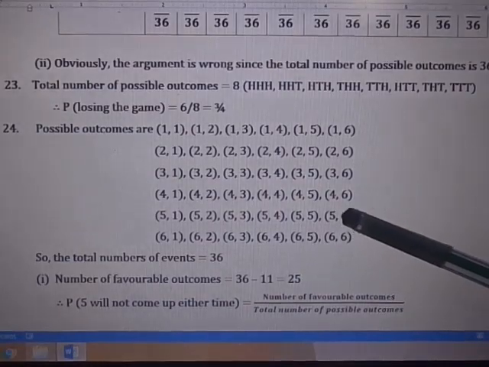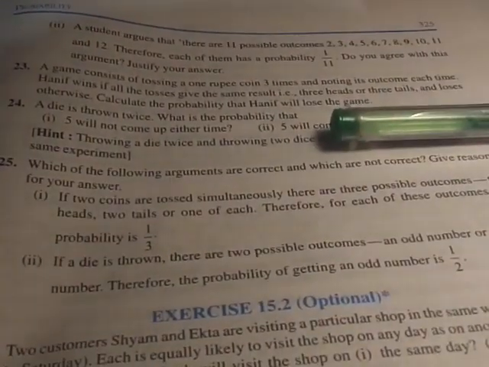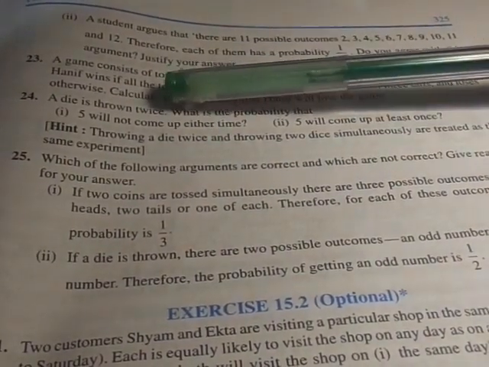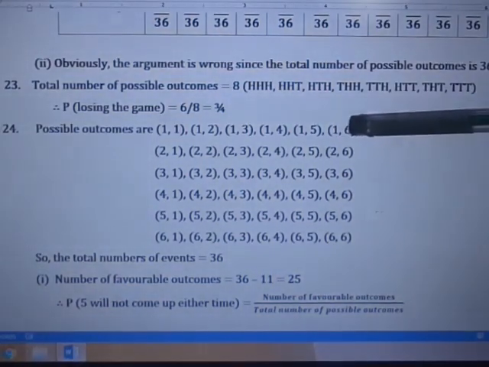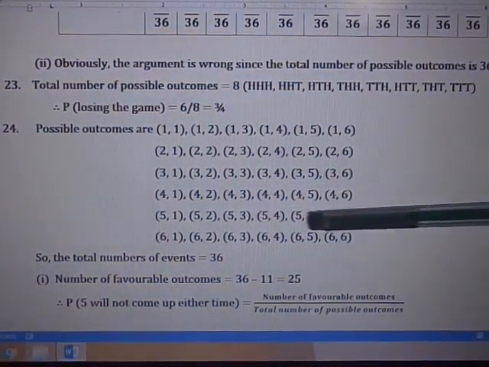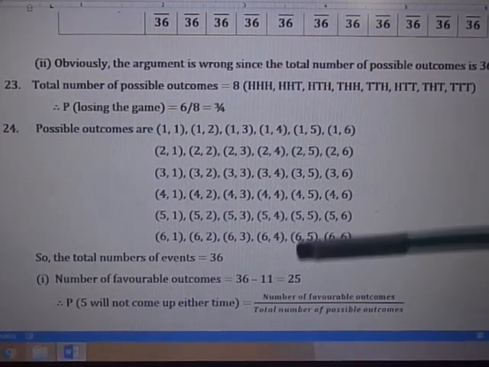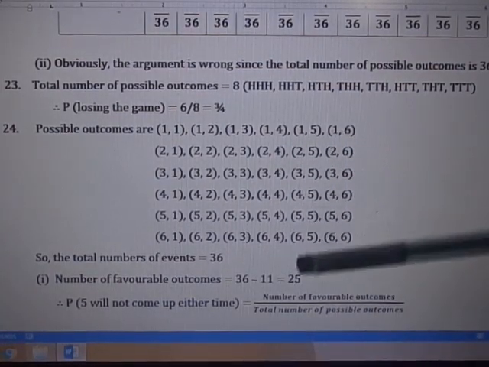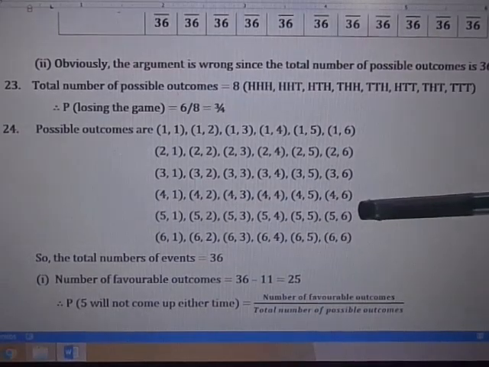So the question is asking, what is the probability that 5 will not come up either time? So where are the 5s here? This column and this row all have 5. Without this column and this row, how many are there?